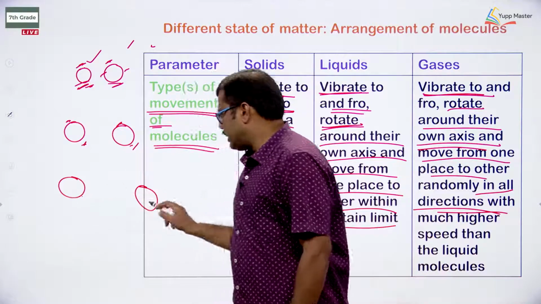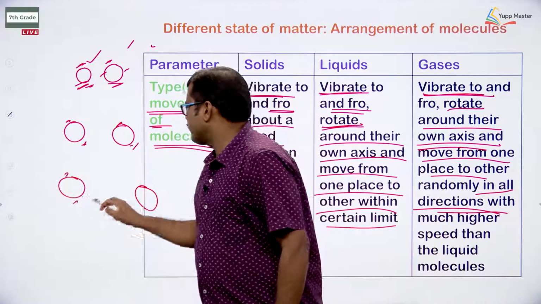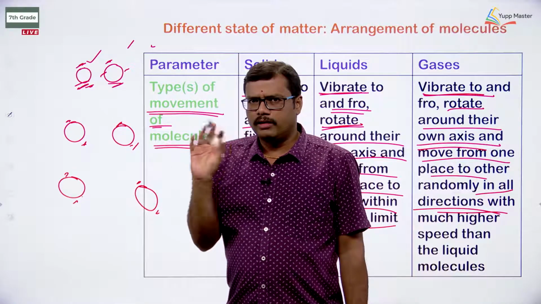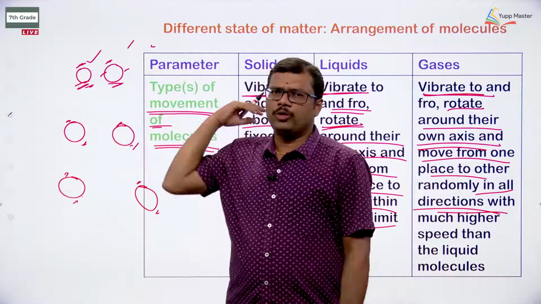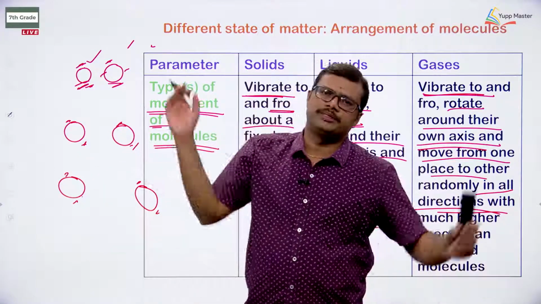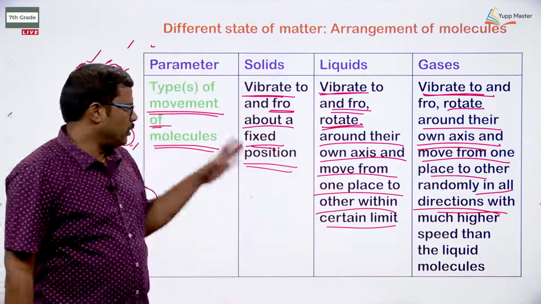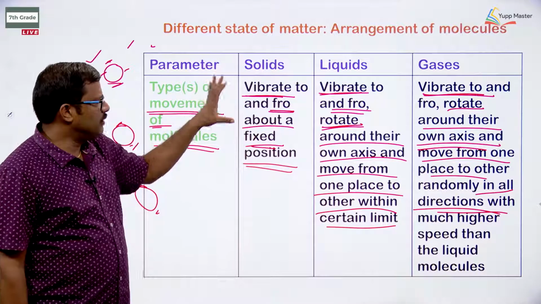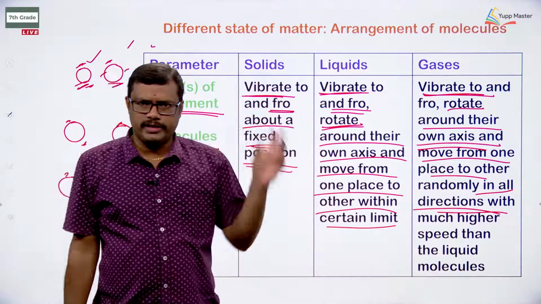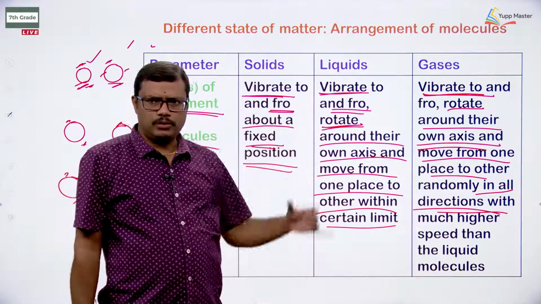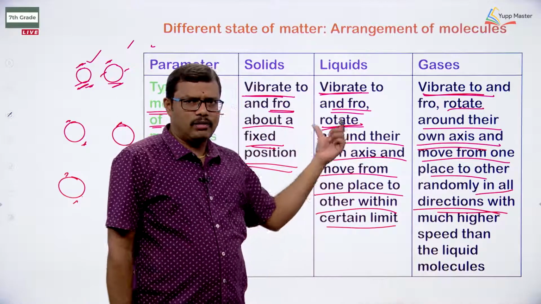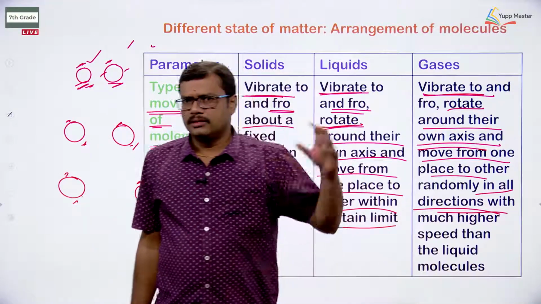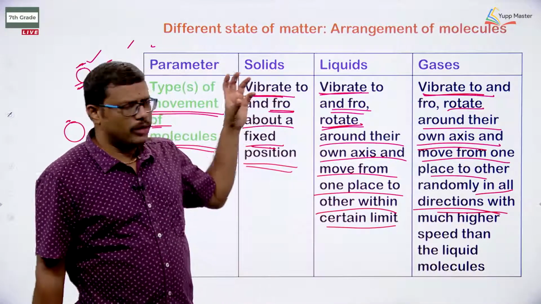But when you observe the gaseous particles, in the case of gases also the vibration of the atoms within that particular molecule is possible. With that it is going to rotate and move from one area to the other area with high speeds compared to that of the liquids. So, when you look at the movement of the molecules within these three states of matter, solids will vibrate to and fro in a fixed position. Liquids will vibrate to and fro, and along with that they are going to have a rotation about their own axis.